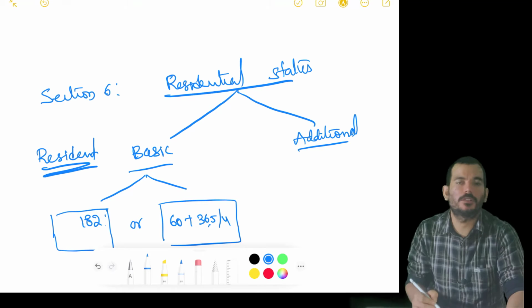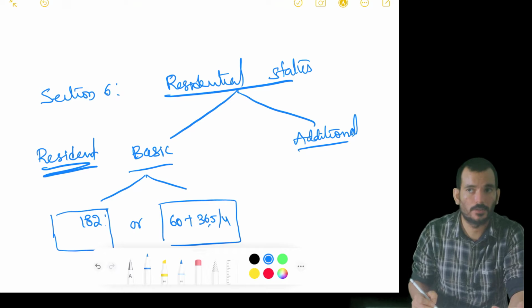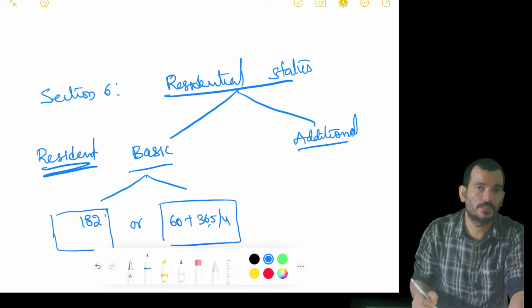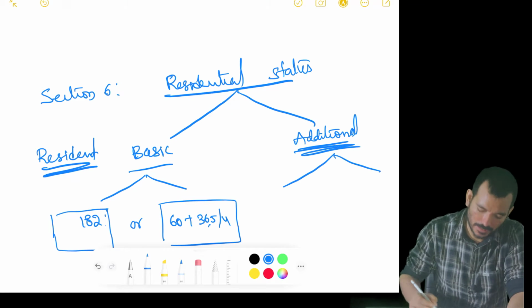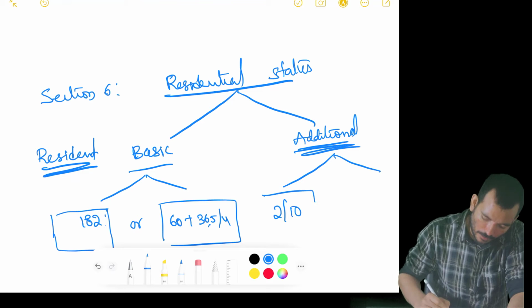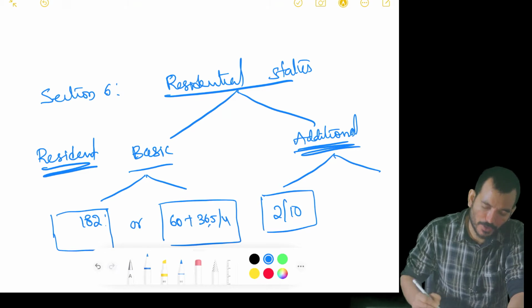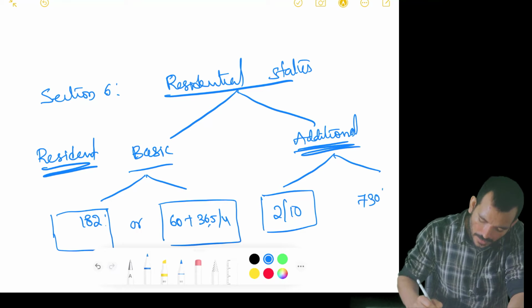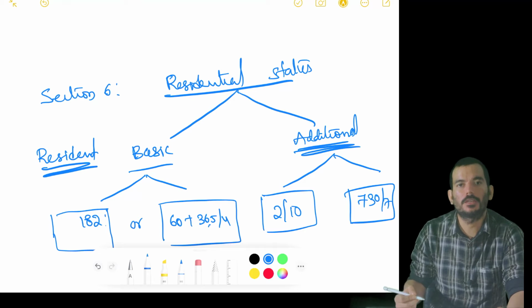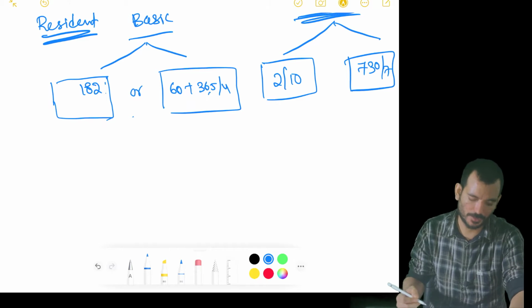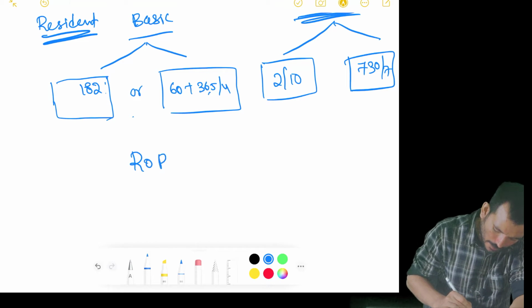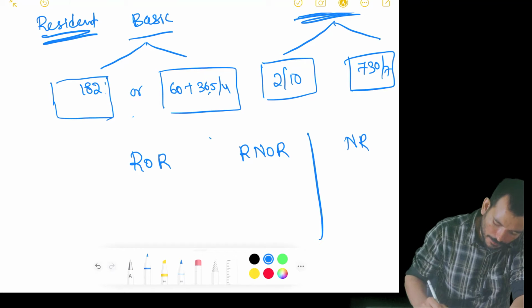But we should never be happy with finding out whether somebody is a resident or not a resident. We should also find out whether he is ordinarily resident or not ordinarily resident. To find that out, we have additional conditions. Again, there are two conditions. Out of 10 years, he should be resident in India for 2 years, or out of 7 years, he should be in India for 730 days. Then we can say he is a resident and ordinary resident. Put in simple terms, there are 3 kinds of people: ROR, RNOR, NR.